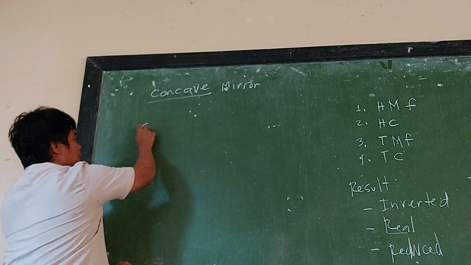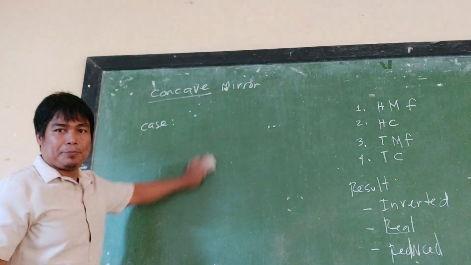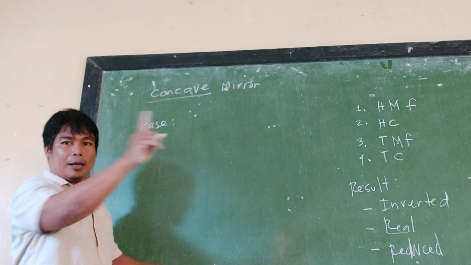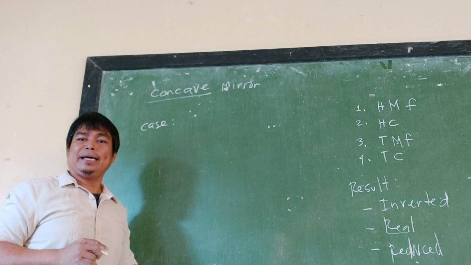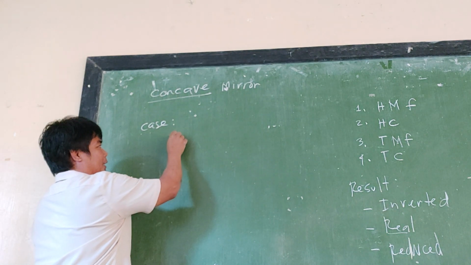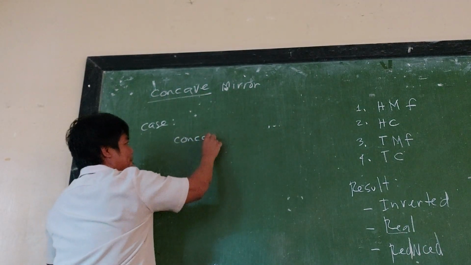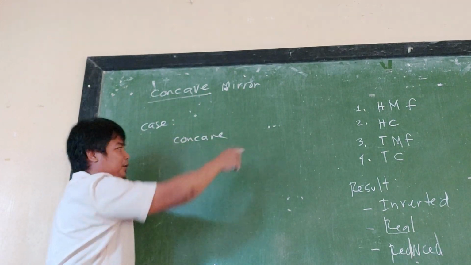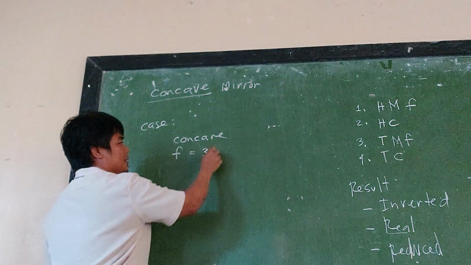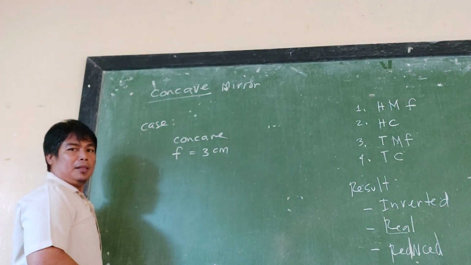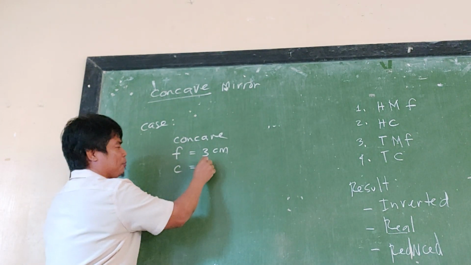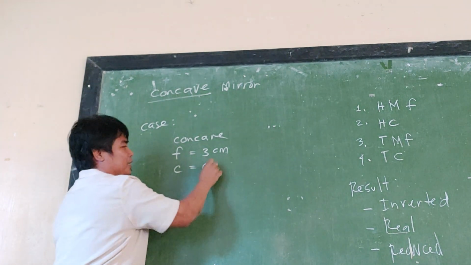Case A. Remember, we are in case A. For case A, remember that the object is placed at a position higher than the center of curvature. Let's say, for example, the mirror is concave, and it has a focal length of 3 centimeters. Then the center of curvature will be equal to 6 centimeters.